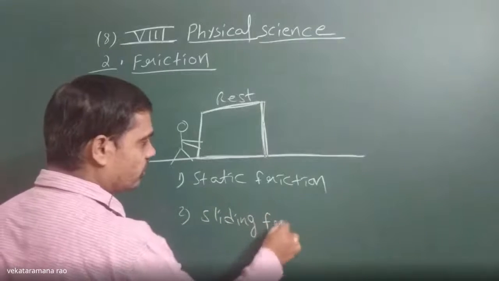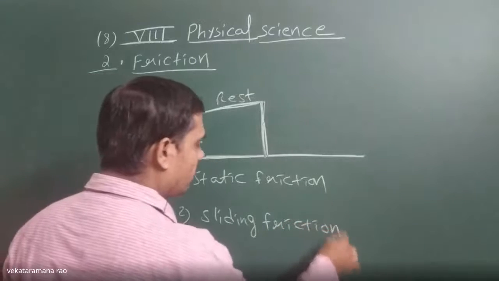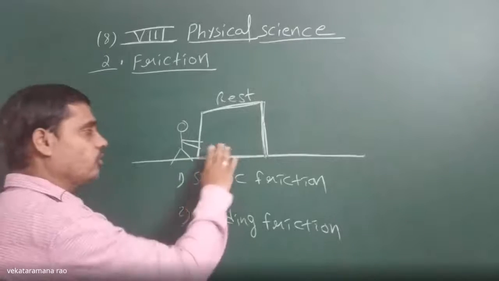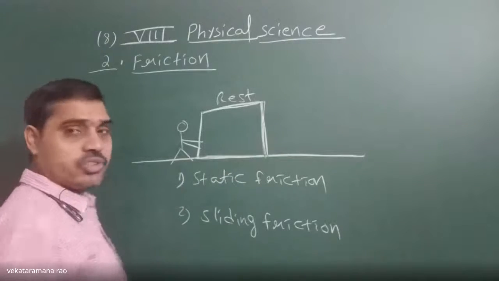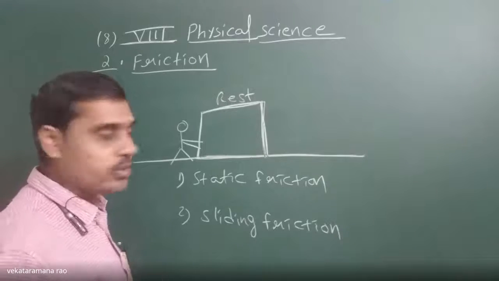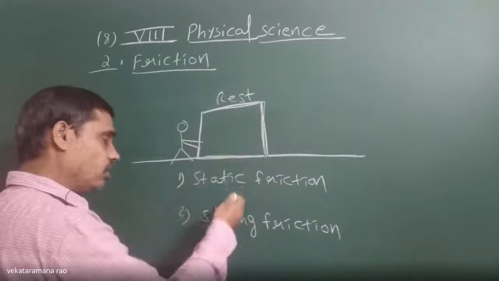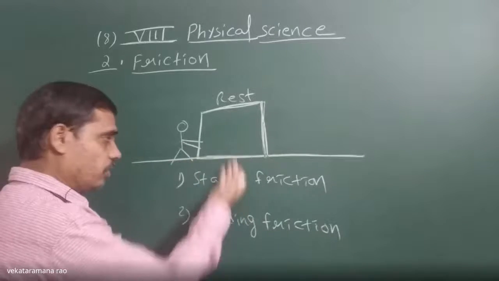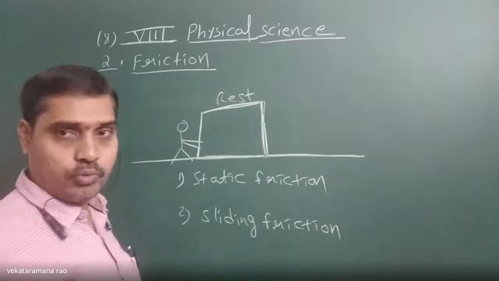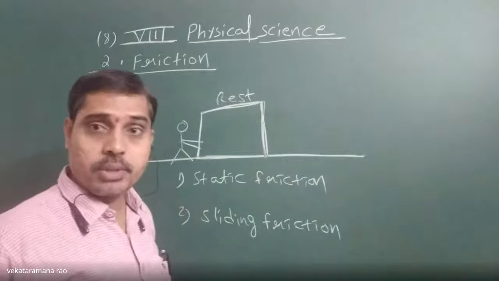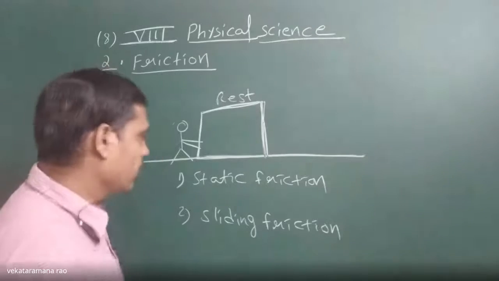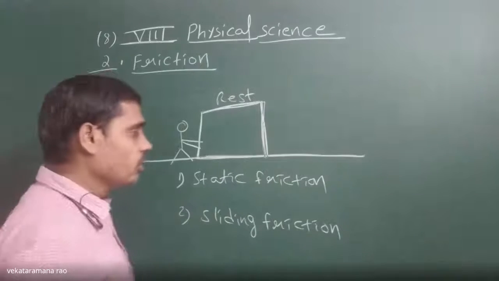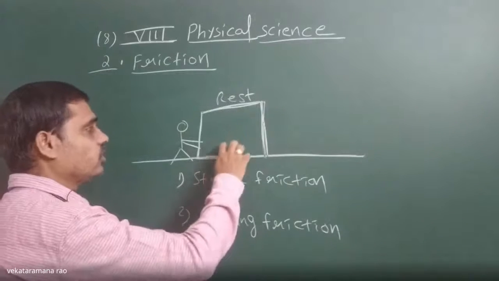First of all, what is the meaning of friction? When you try to move this box with a certain force, at first it won't move because the net force is zero. Its weight acts vertically downwards, and the surface exerts a normal force in the opposite direction. The two forces are equal in magnitude but opposite in direction. That's why it will be at rest. In that case, the net force is zero, so it won't change its state.